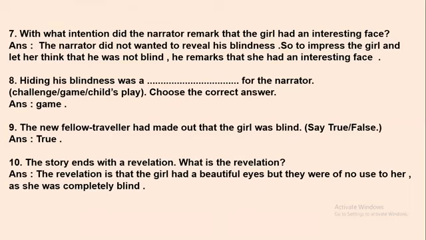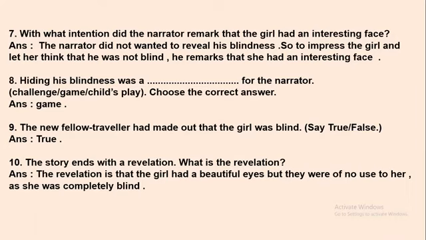We have read the chapter and we know that the narrator did not want to disclose his blindness. He did not want other people to know that he is blind. So in order to impress the girl and let her think that he was not blind, he makes this comment. With this, the girl will not think that he's blind. So that is why he said this comment to the girl.